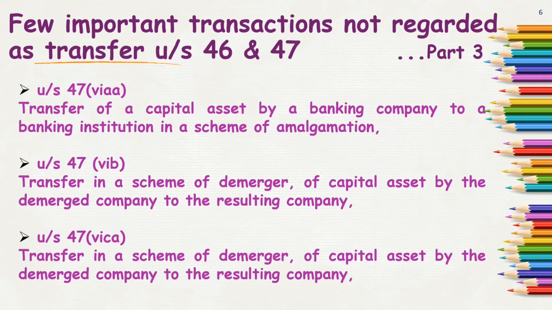Next is clause 6CA. It says transfer in the scheme of demerger of the capital assets by the demerged company to the resulting company. So when capital assets are being transferred in such demerger.